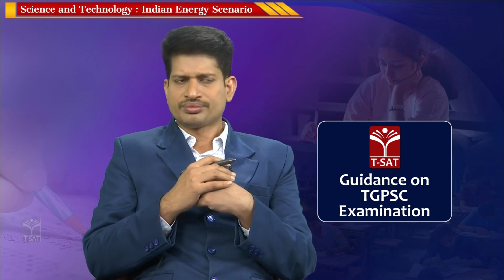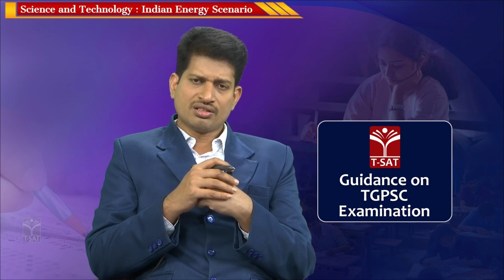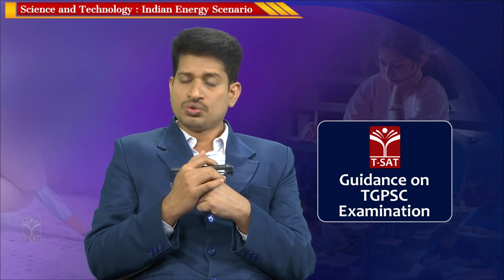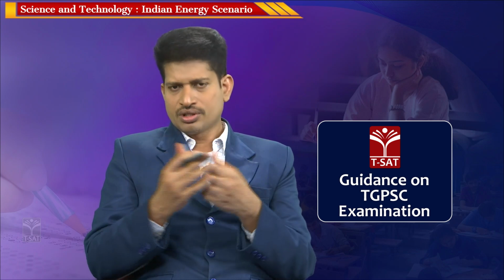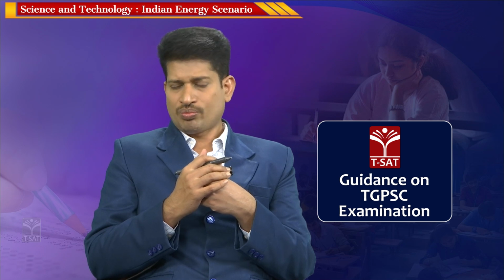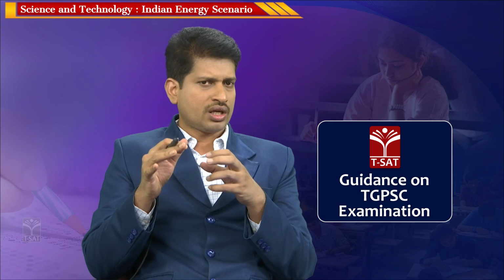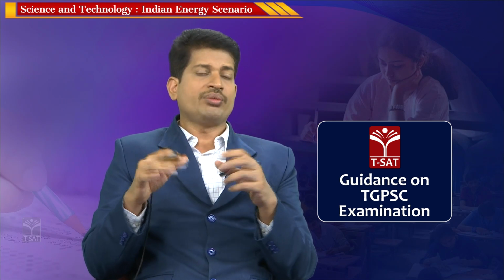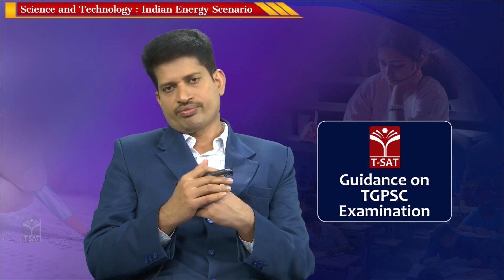Or, for example, take the case of bagasse. Bagasse is the leftover pulp after extracting sugarcane juice in the sugarcane industry. The pulp can be directly pumped into the furnace to generate power in the captive power plants of the sugar industry. Captive power plants are independent power plants established by the industry itself.